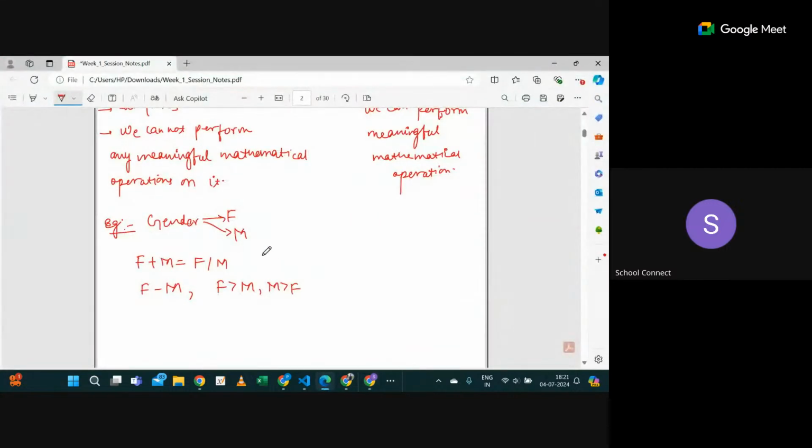For example, suppose I have coded female as one, male as zero. Now, can I do one plus zero equal to one? Will this have any meaning? Just think what I'm saying. Here, one means female, zero means male. If I'm writing this, it is the same case.